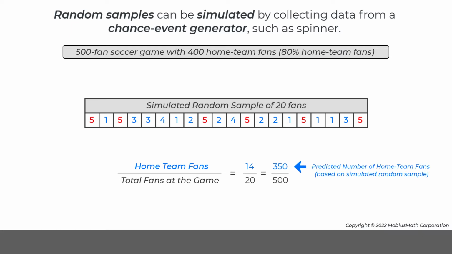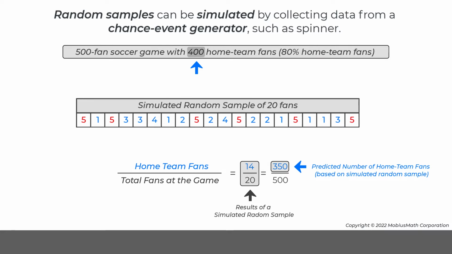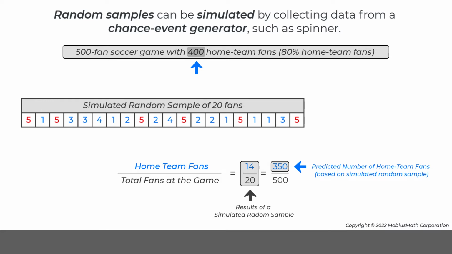Notice that the prediction, 350 home team fans, which is based on a single simulated random sample, does not have to match the actual number of home team fans at the game, which is 400. This variation in the simulation comes from the random chance events generated by the spinner.